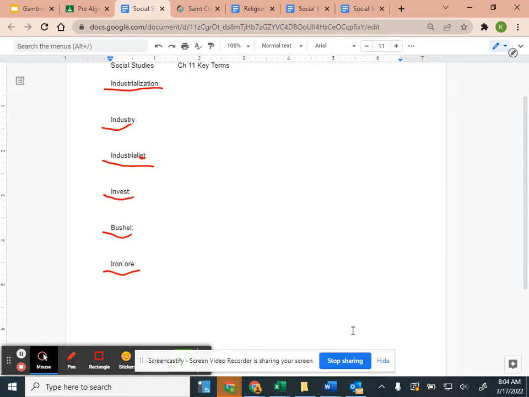But as these logs are moving on the river and going in the current, the lumberjacks had to balance themselves. So if they lost their balance and fell in the water, think about a river that's full of moving, big, heavy logs. If they fall in, there's a good chance that they could drown or get crushed by all of those logs. So it was a dangerous job.